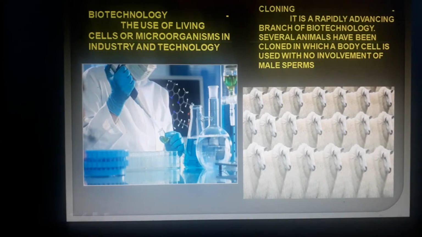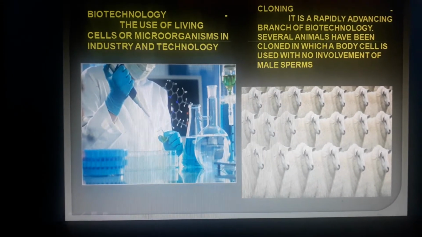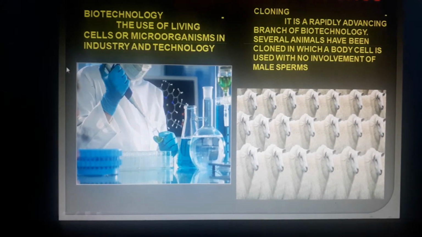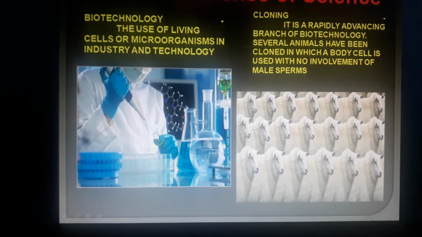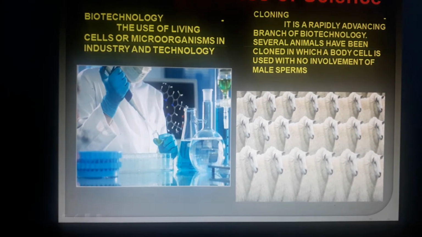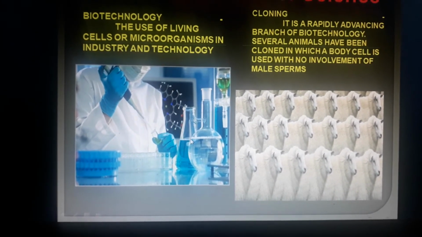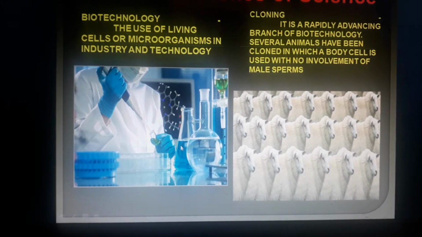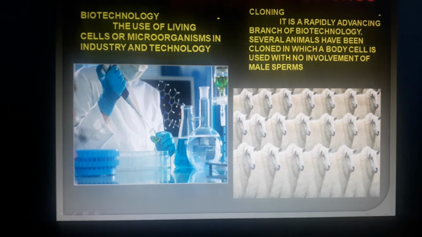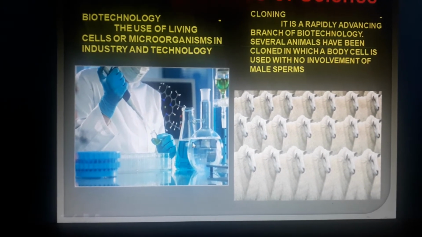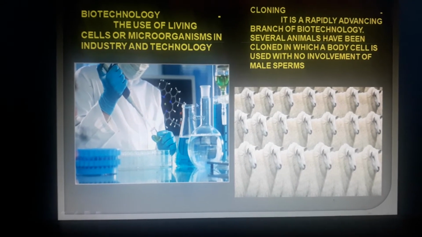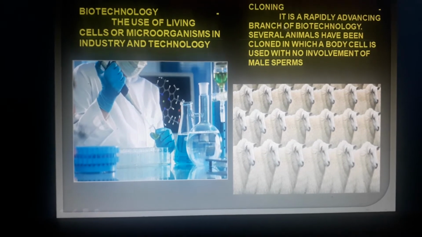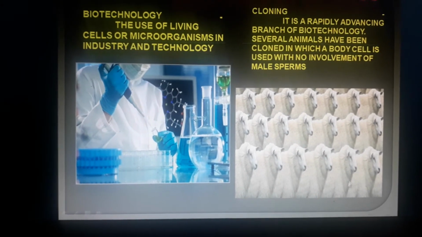So living cells are used, they are multiplied, they are grown, and many vaccines are produced. So biotechnology is about production of vaccines, many drugs, and then enzymes, like the production of insulin. So such things are made at an industrial level. So that is biotechnology.